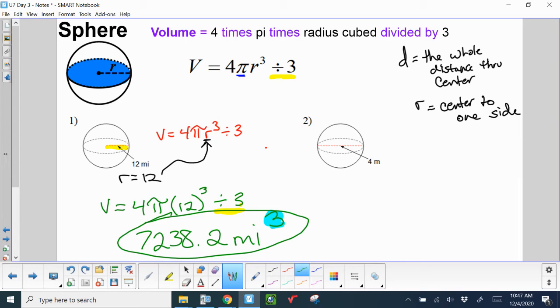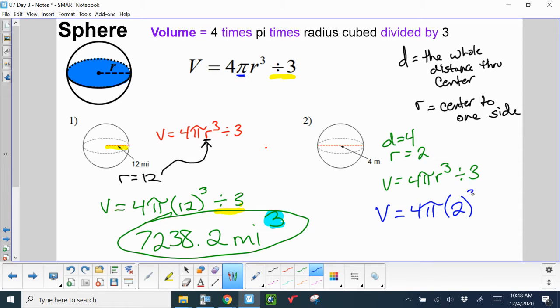In number 2, they gave me a measurement of 4, but this time that's the diameter. So if the diameter is 4, the radius is half of that. So the radius is 2. And we're just going to plug that into my volume formula for a sphere. All right. So volume equals 4 pi. My radius is 2 cubed and then divide by 3.